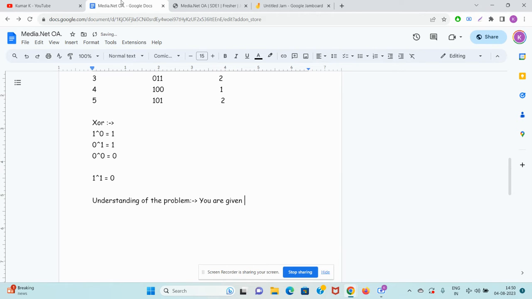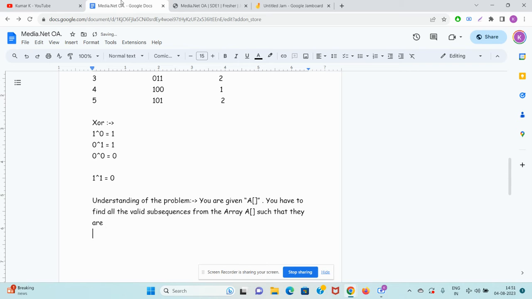You are given an array A. Okay, this is your array. You have to find all the valid subsequences from the array A, such that